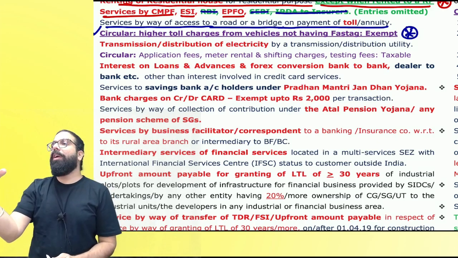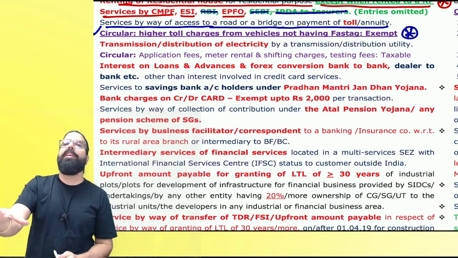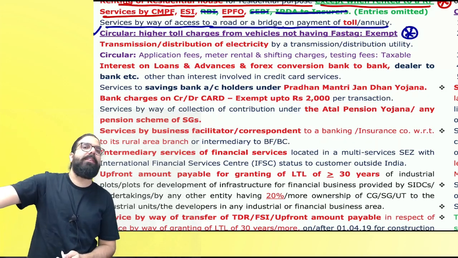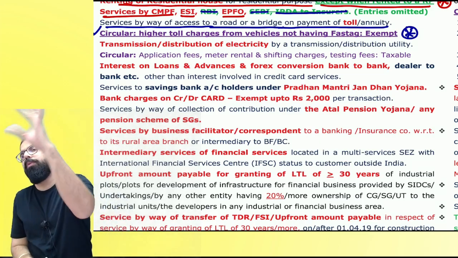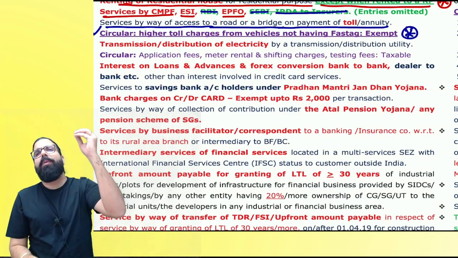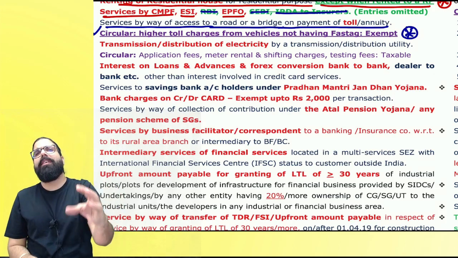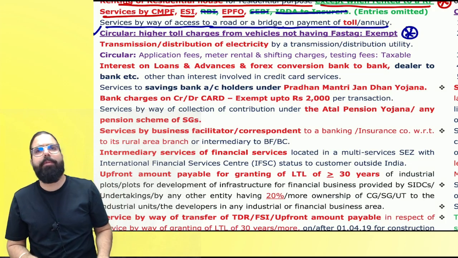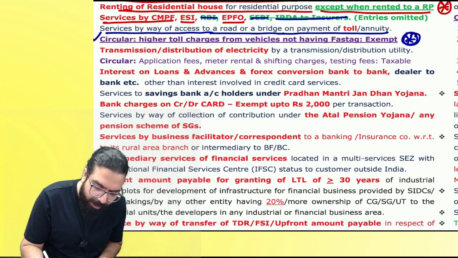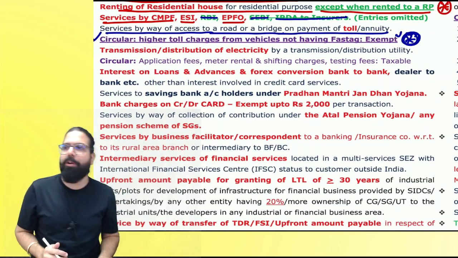Are we clear? Now, one truck is going, overloading is done. Overloading charges which are charged in the toll plaza are also toll charges only, and they will also be exempted. Are we clear? Whether they are charging you double charges, whatever amount is charged as toll will always be exempt. Can I go ahead, everyone? The next one, people, there is a part of amendment. Okay, it's not green, but it's a part of amendment.